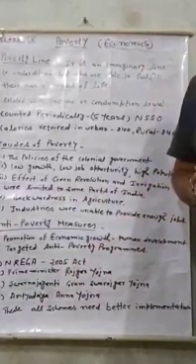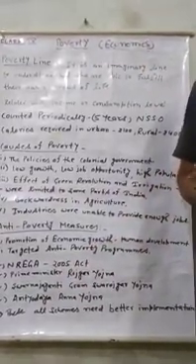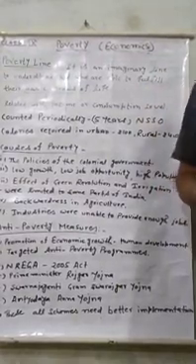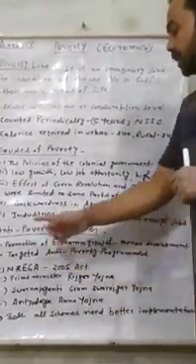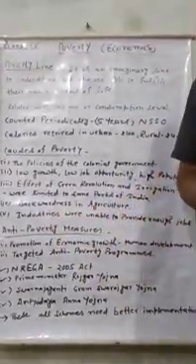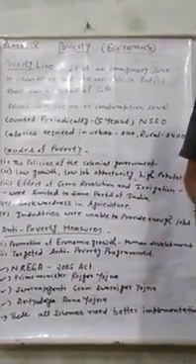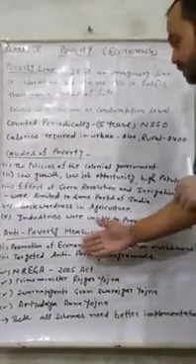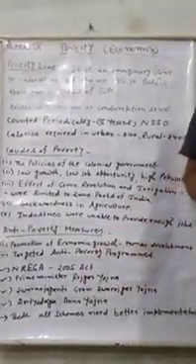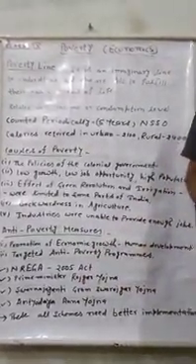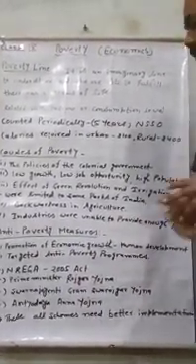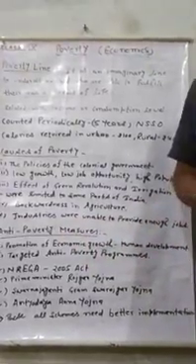But it is also very important that these schemes are implemented in the right manner. Then the result of the anti-poverty measures will also come in a proper way. That is why, if we want to remove poverty, whatever schemes are provided by the Government of India should be implemented properly. Then we can think and understand about the anti-poverty measures.